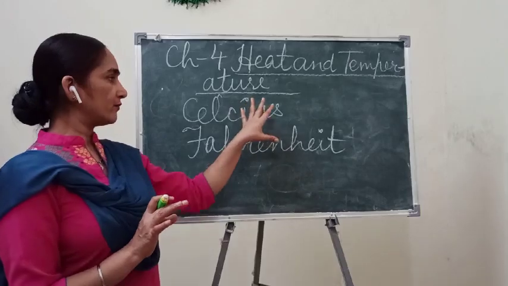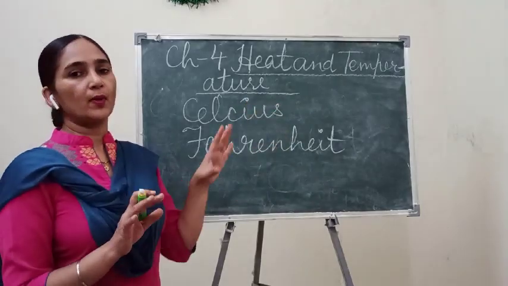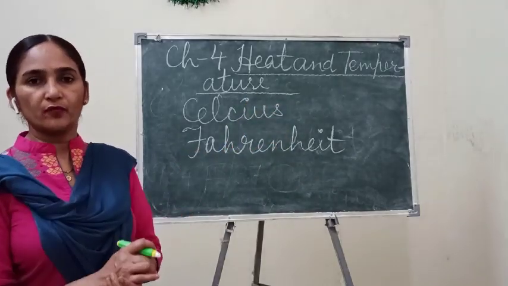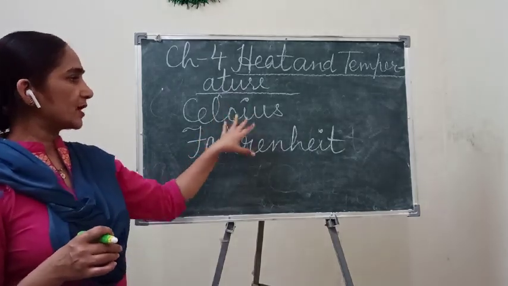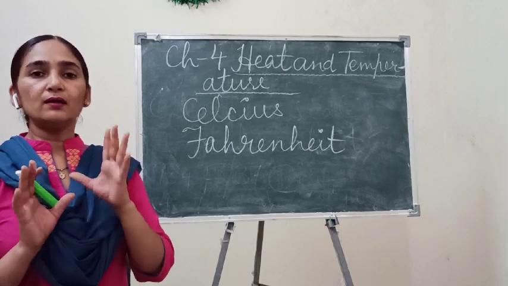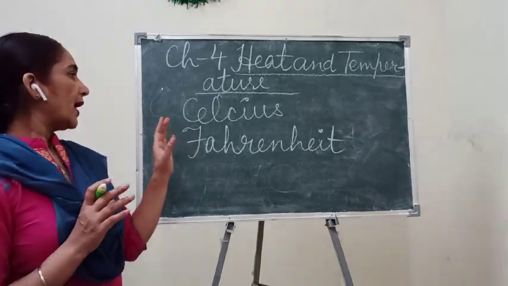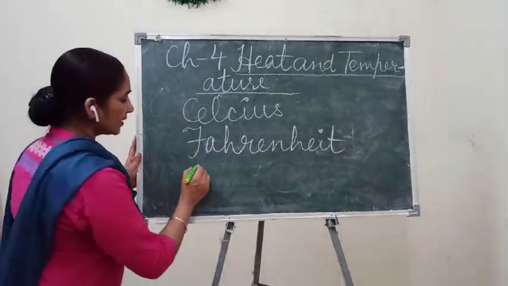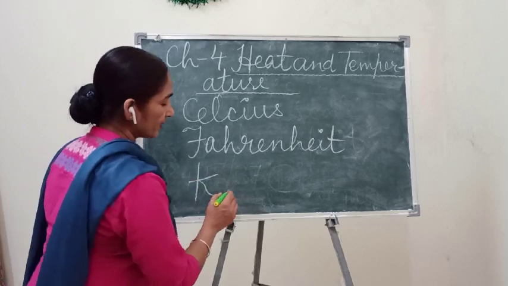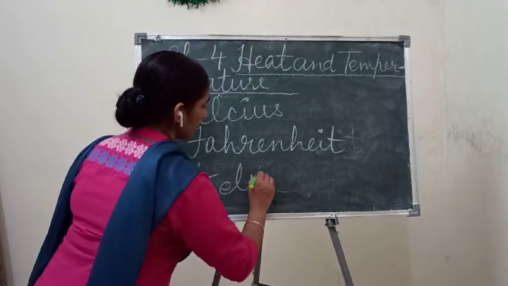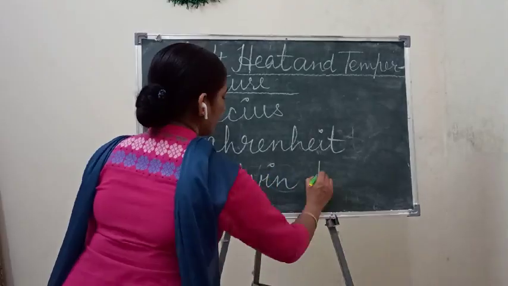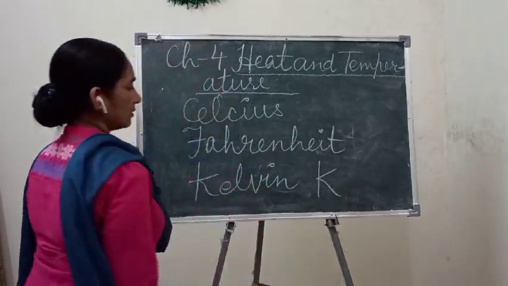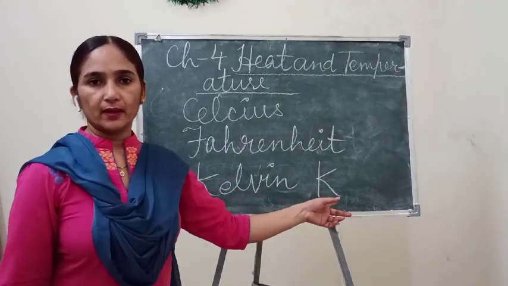That's why I explained these two scales before, so that you will not be confused, because these two scales are present on the thermometer. Okay, and the third scale of temperature is Kelvin. This also you should know. Kelvin we can denote with the capital K.